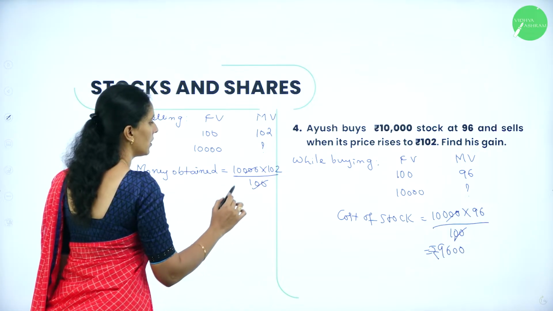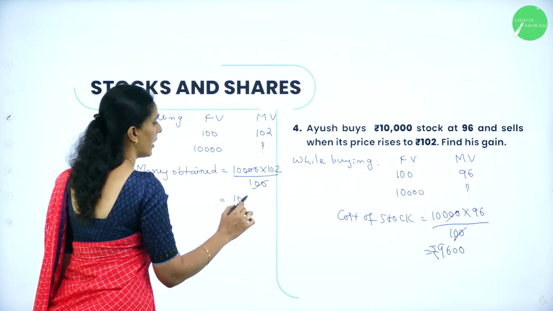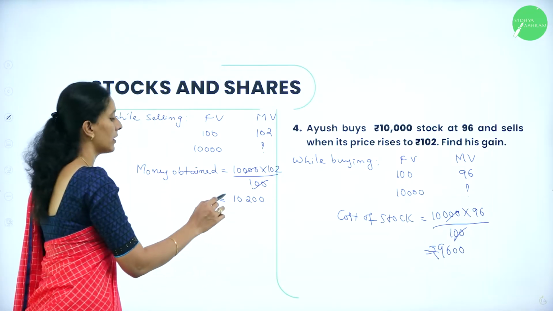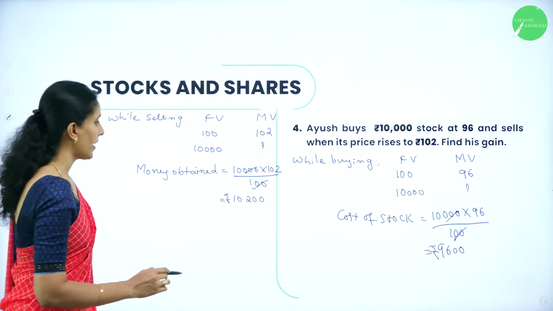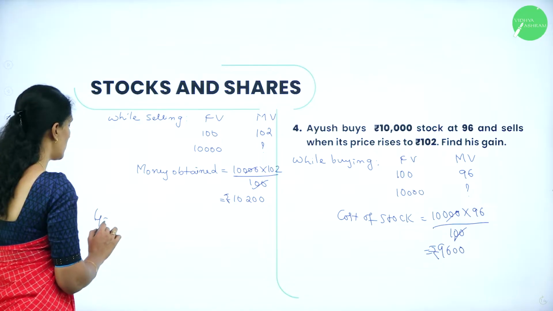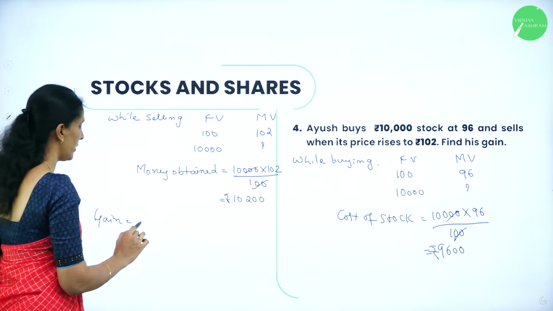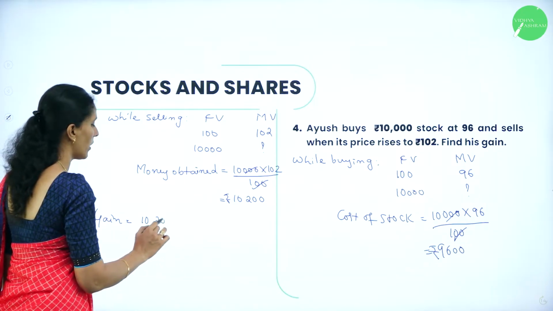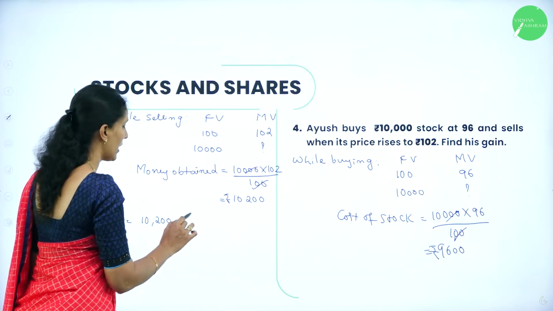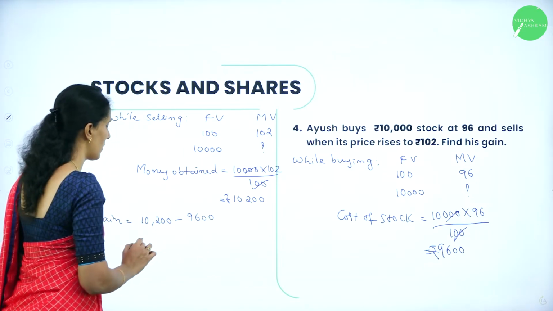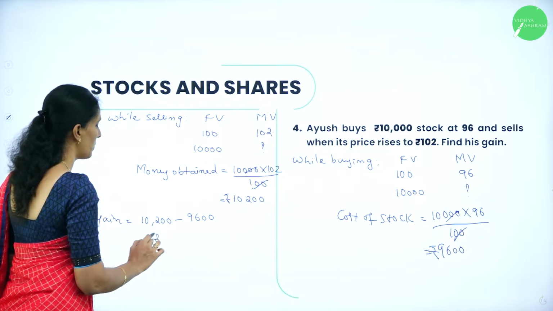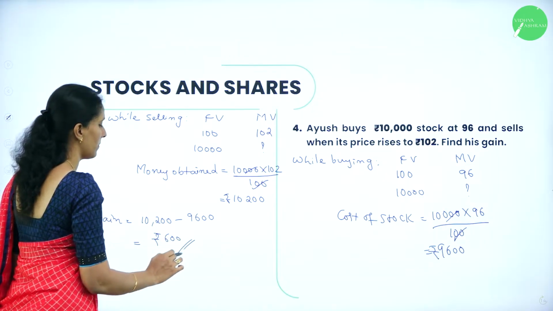So, cancel, you will get it as 10,200 in terms of rupees. Now, we will find the gain. So, he sold it for 10,200 and he has taken it for 9,600. So, therefore, rupees 600 is the gain.